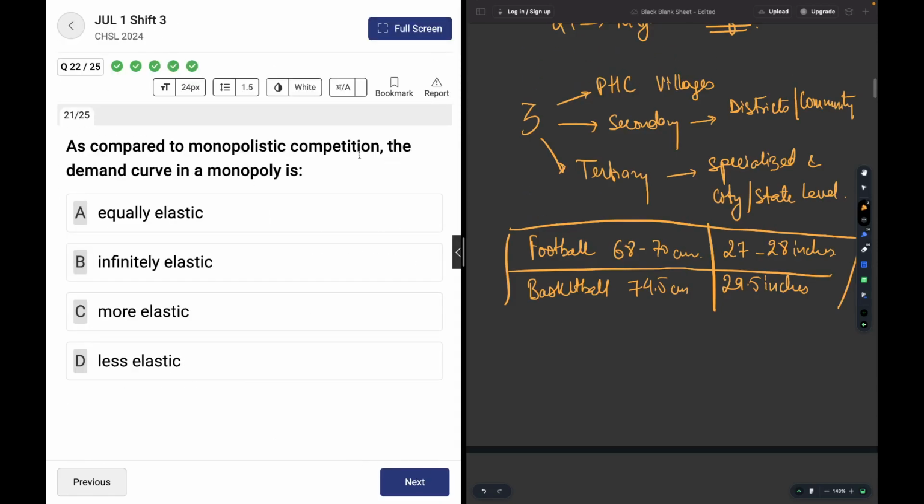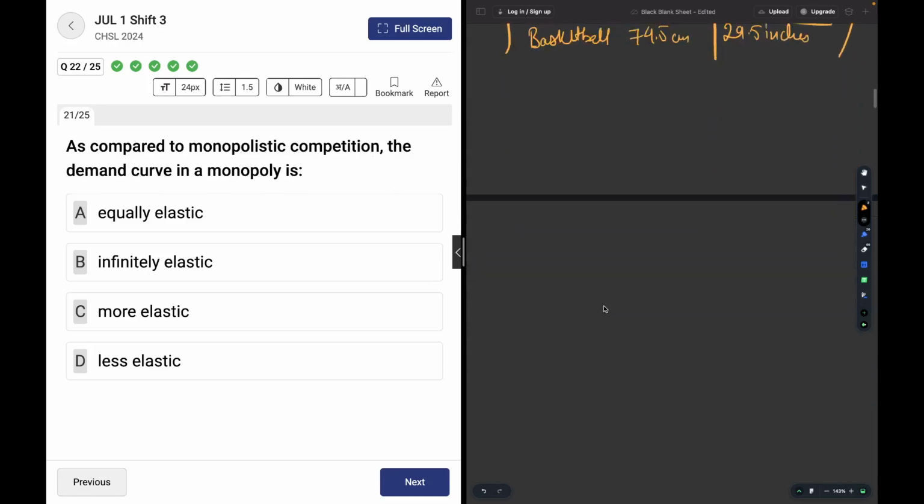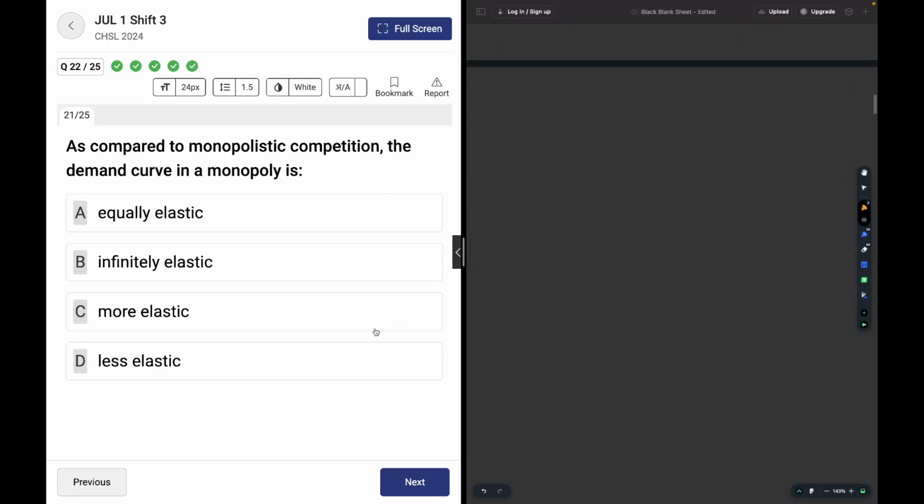As compared to monopolistic competition, the demand curve in a monopoly is... See, what happens is, I'm going to write it MC. Monopolistic competition, the buyers are huge and the sellers are also huge. So if there is a fall in demand, then the price will not change.